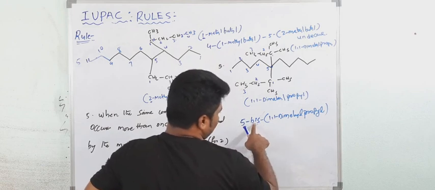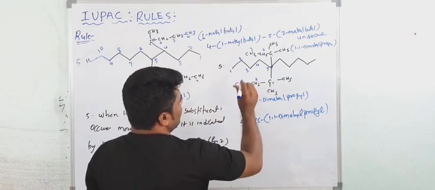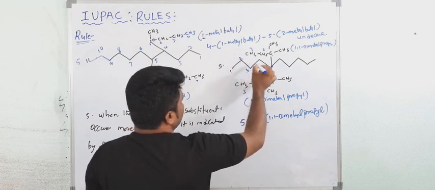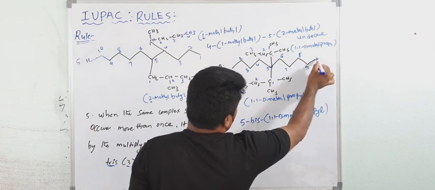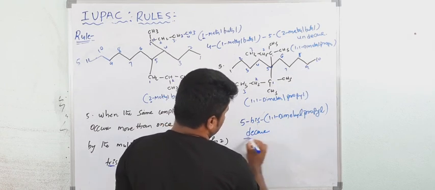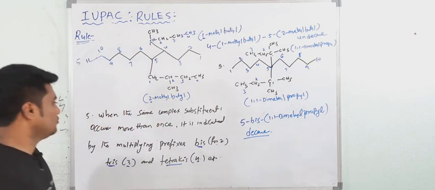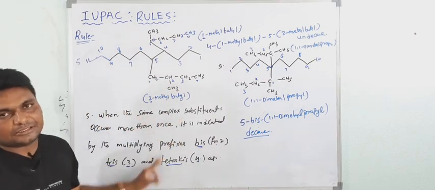Okay, at the 5 carbon atom, bis 1, 1 dimethyl propyl. Total how many carbon atoms? 1, 2, 3, 4, 5, 6, 7, 8, 9, 10. This is what? Decane. Understood? So this is what we do when the same complex substituents are present.